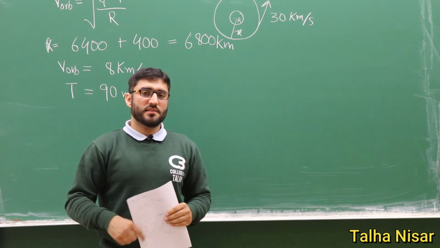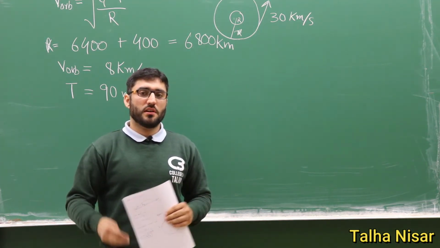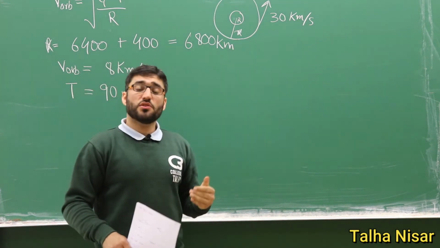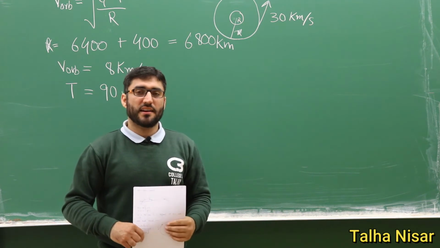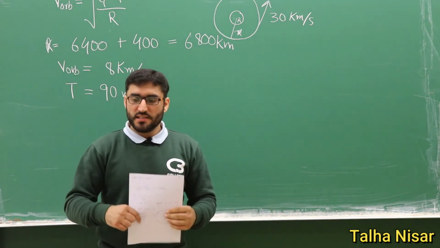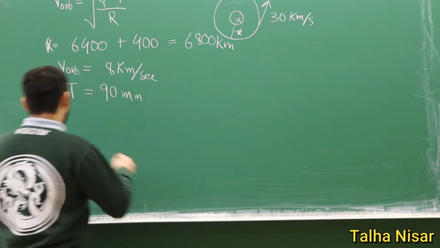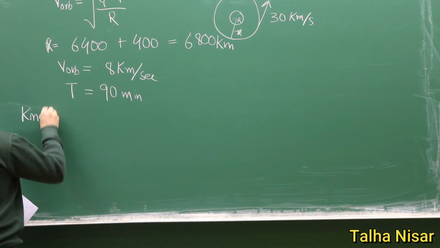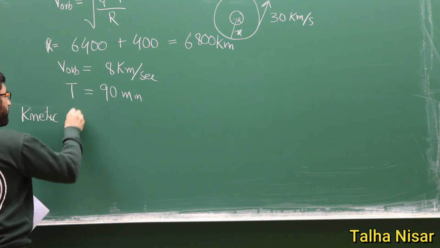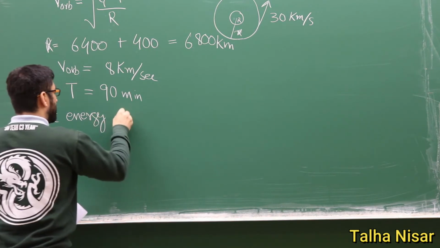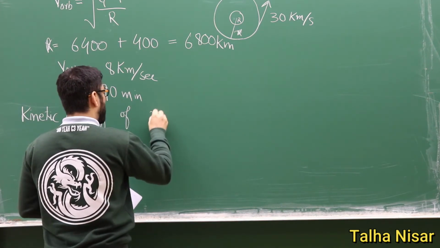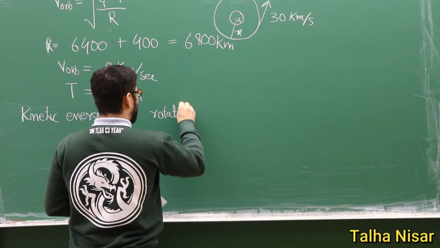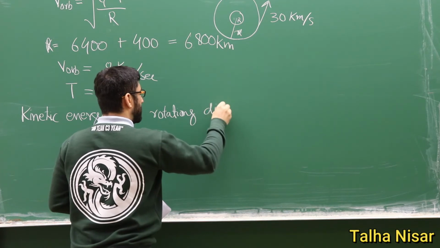And now, since we are talking about circular motions, we want to discuss the kinetic energy of a rotating disk.